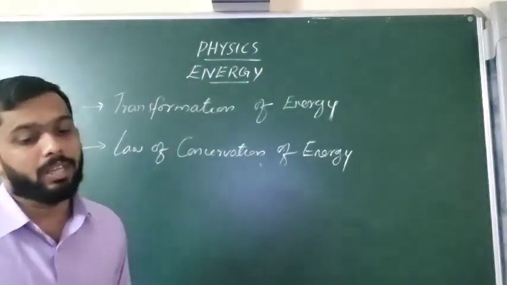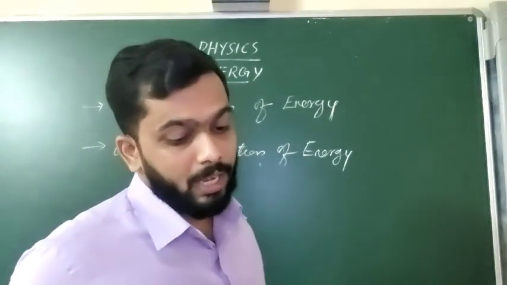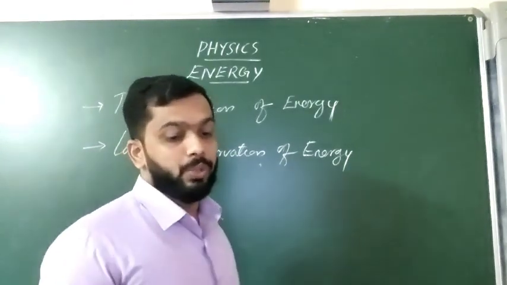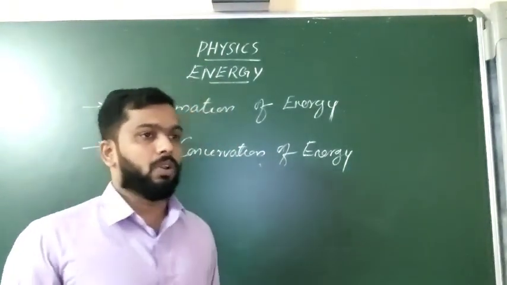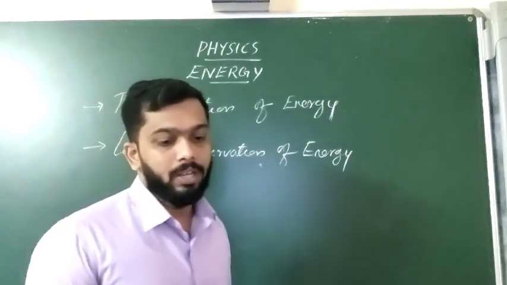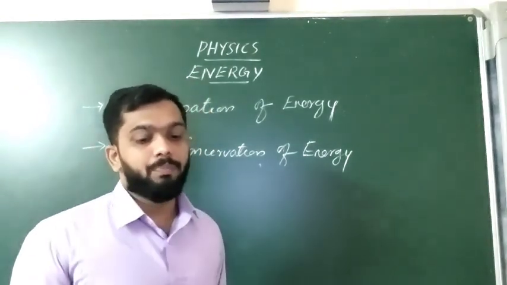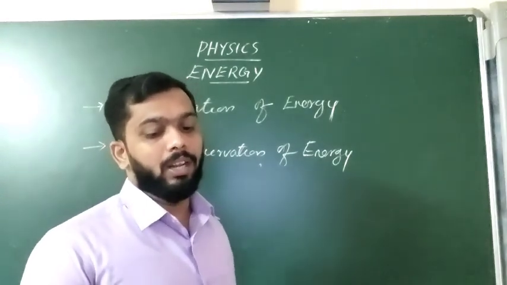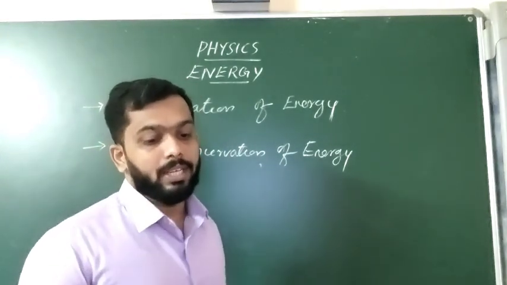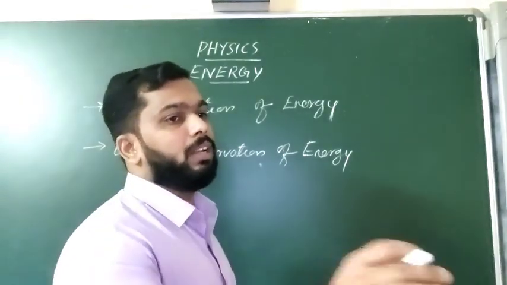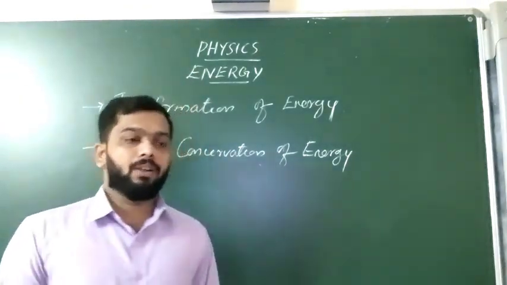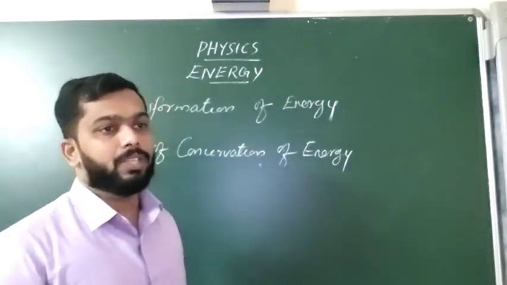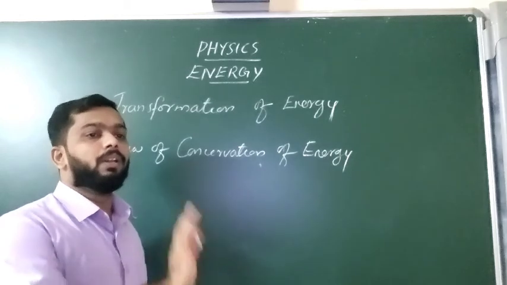Then there are some examples given in your textbook. Light energy of the sun is transferred to the chemical energy of food during the process of photosynthesis. Already we have discussed. Next one: the water stored in dams possesses potential energy which gets transformed into kinetic energy while falling. This kinetic energy is used to rotate the blades of a turbine. Turbine means the part of a generator. At that time, this kinetic energy will be converted into mechanical energy, and this mechanical energy is finally converted into electrical energy.